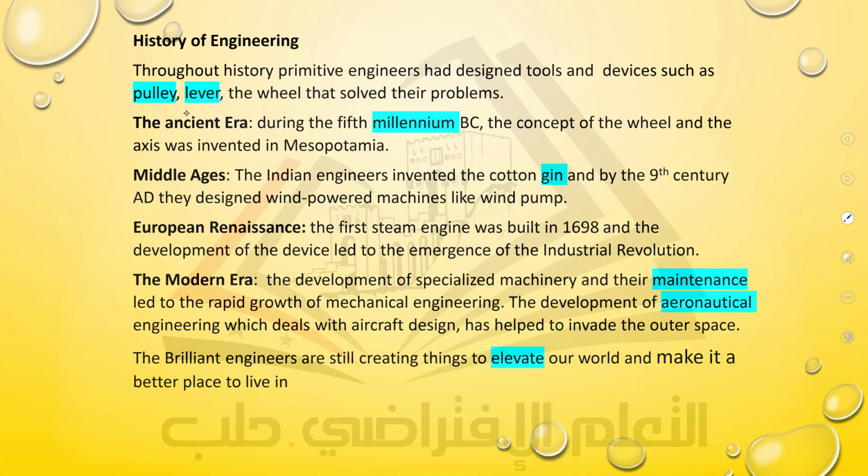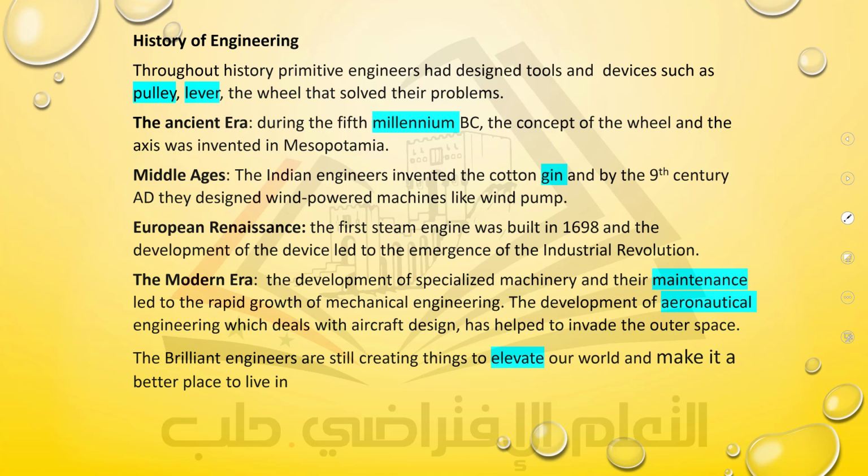What's pulley? It's a noun. Lever, it's a noun. Millennia, it's a noun. Gin, it's a noun. Well, maintenance, it's a noun. You can, for example, derive the other part of speech like maintain, it's the verb here. Aeronautical, it's an adjective. Elevate, what is it? Come on, it's a verb.